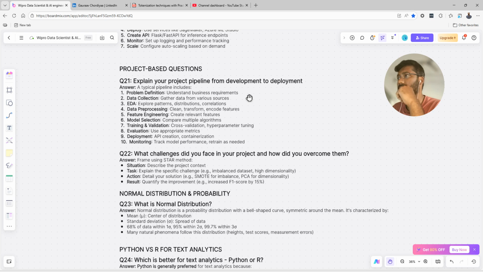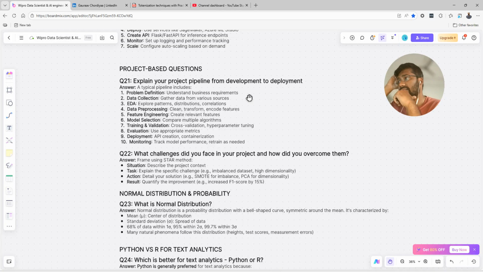Then model selection, comparing multiple algorithms. Because we have n number of algorithms we can use, but which one works best with our model or data, we should know. And for that we need to run different models with different evaluations.